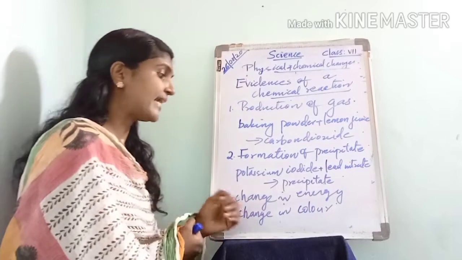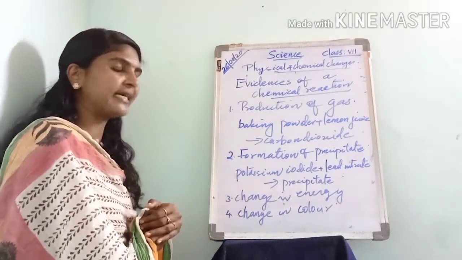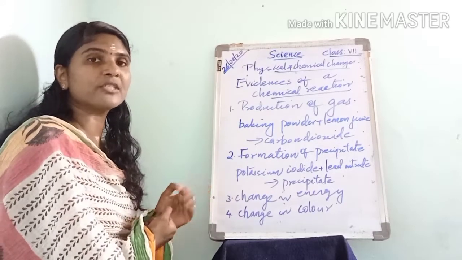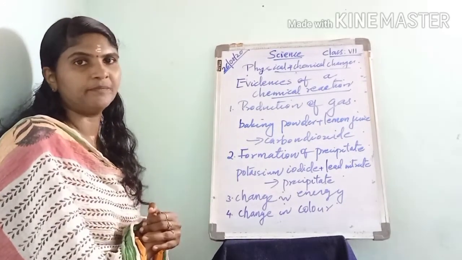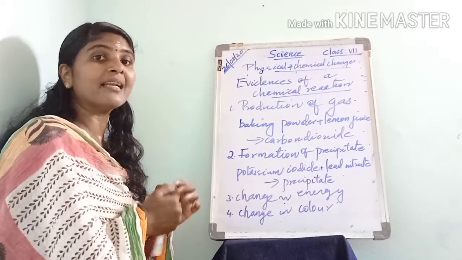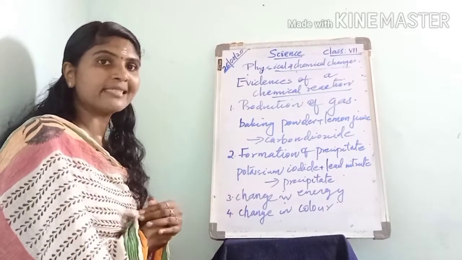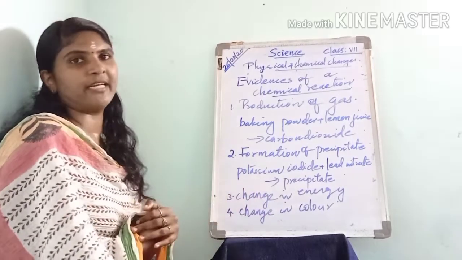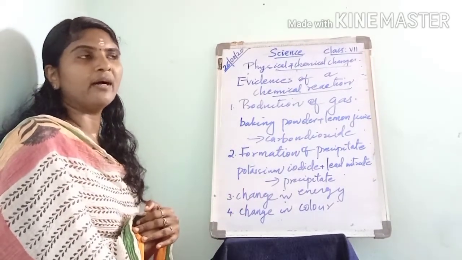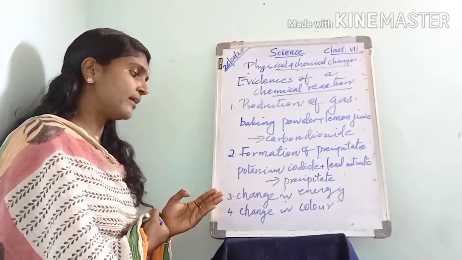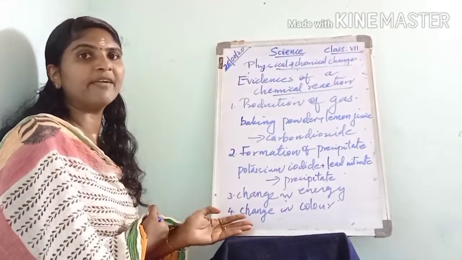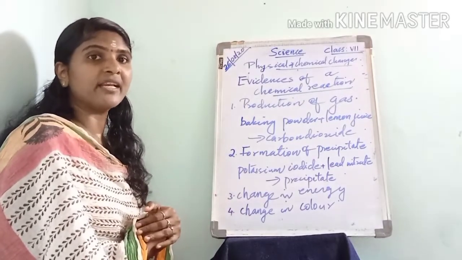The next evidence is change in color. Actually, the change in color is not always noticeable in a chemical reaction. Suppose when two colorless liquids react with each other, we can get a new colorless solution. So we cannot consider this change of color as evidence of a chemical reaction in all cases.